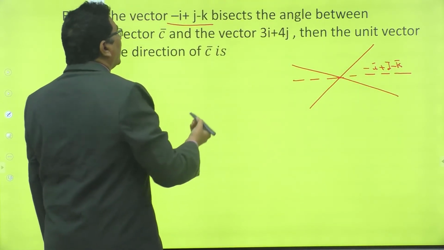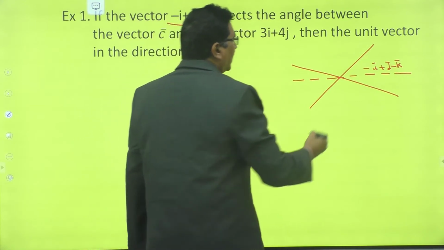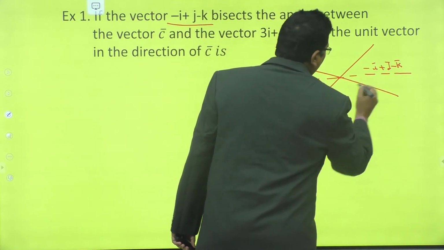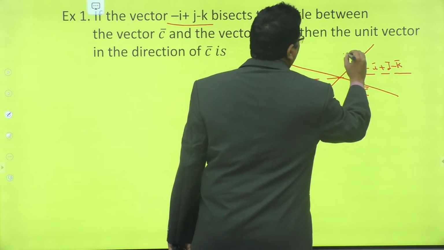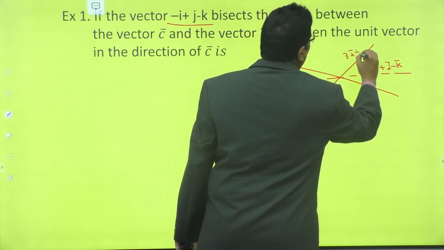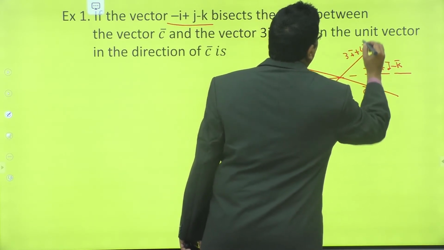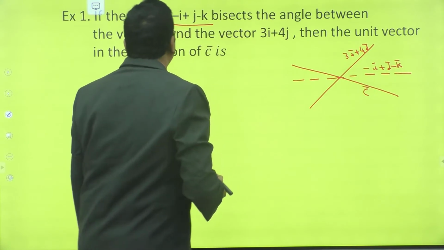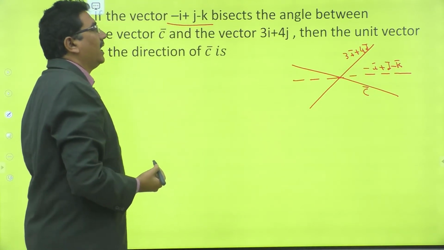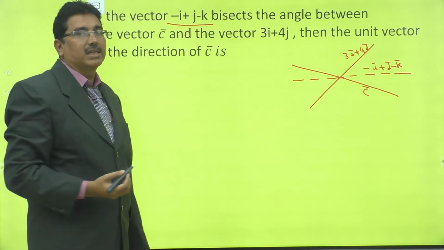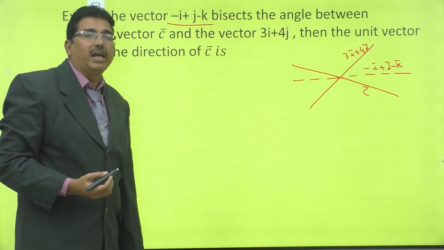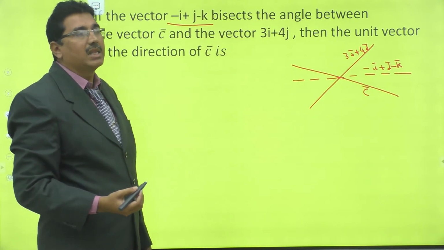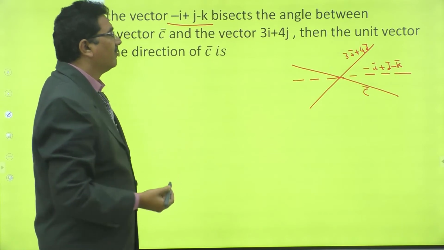It bisects the angle between the vector C bar, suppose this is a vector C bar, and this is a vector 3I bar plus 4J bar. Then the unit vector in the direction of C bar is, right, how to find the unit vector in the direction of C bar?